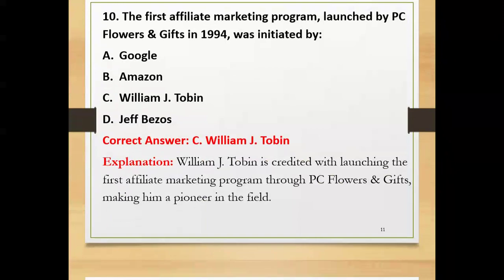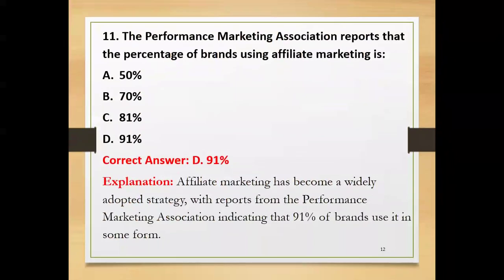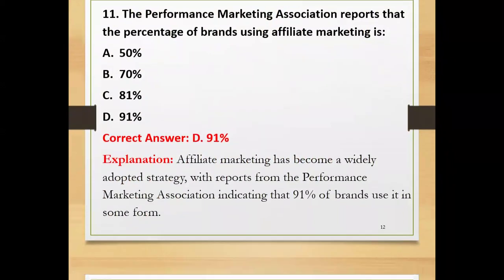The next question. The Performance Marketing Association reports that the percentage of brands using affiliate marketing is 50%, 70%, 81%, or 91%. The correct answer is 91%. Affiliate marketing has become a widely adopted strategy, with reports from the Performance Marketing Association indicating that 91% of brands use it in some form or other.